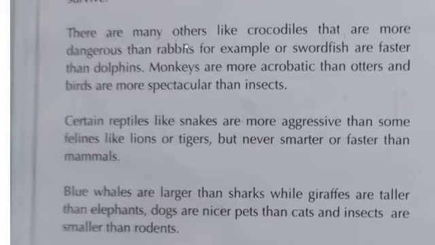And there are many others, like crocodiles, that are more dangerous than rabbits. For example, swordfish are faster than dolphins, monkeys are more acrobatic than otters, and birds are more spectacular than insects. Certain reptiles, like snakes, are more aggressive than some felines like lions or tigers, but never smarter and faster than mammals.